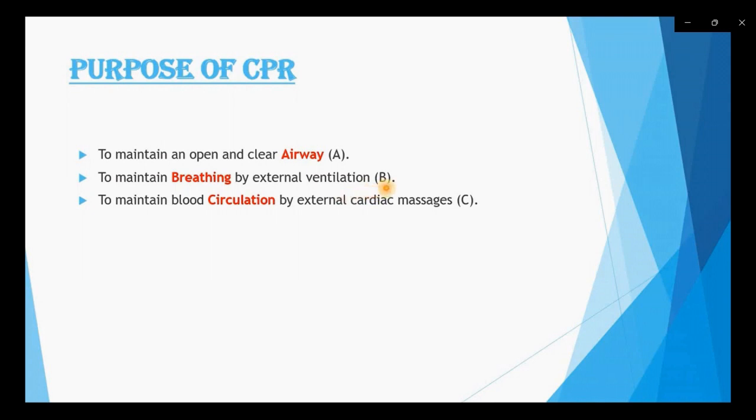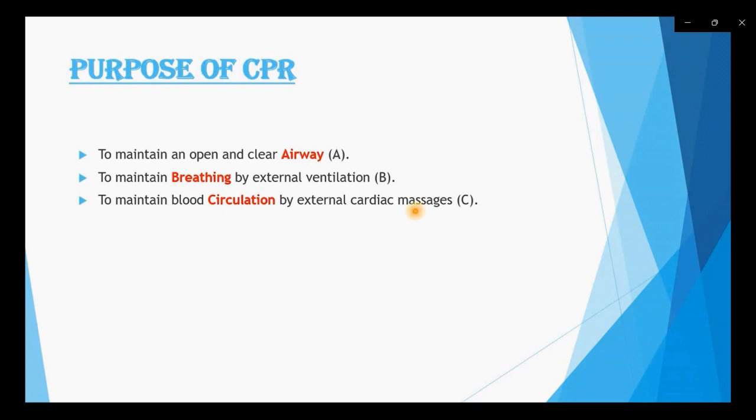Our heart starts pumping the blood to the whole body. How does it do this? When we perform external cardiac massage. So these are the three purposes: CPR maintains our airway, and we give external breath to the patient, in this way breathing starts getting normal.